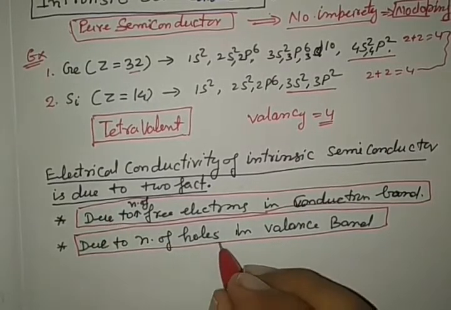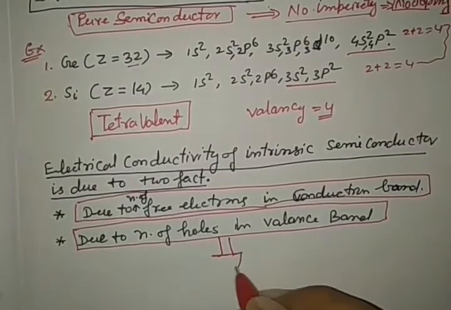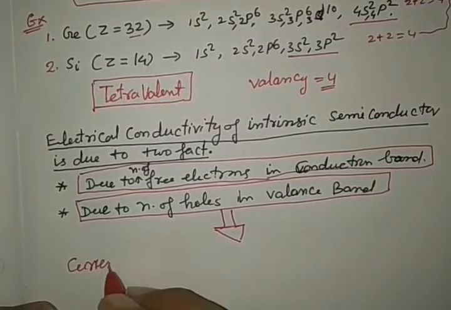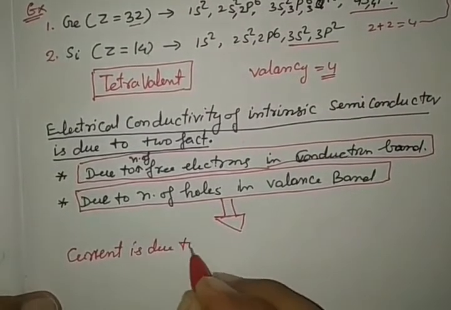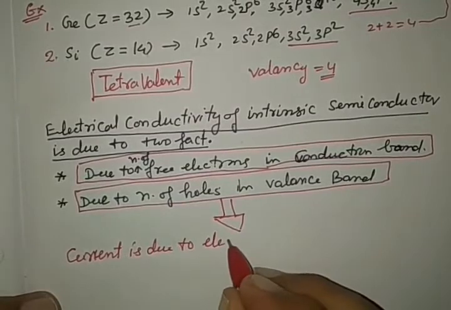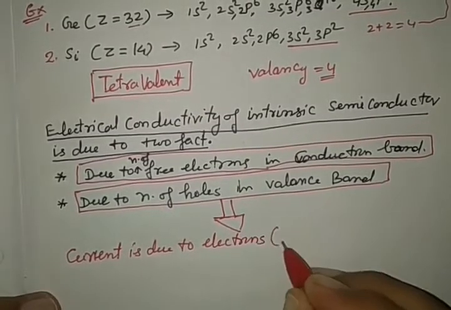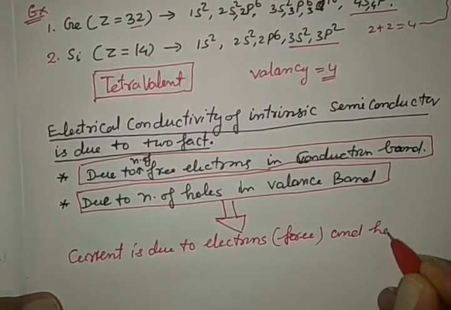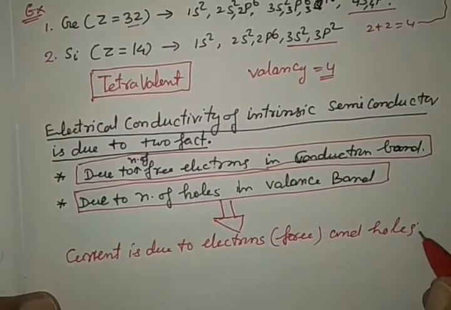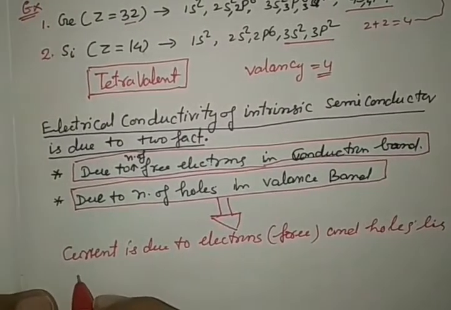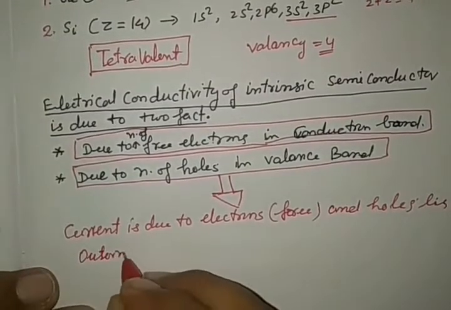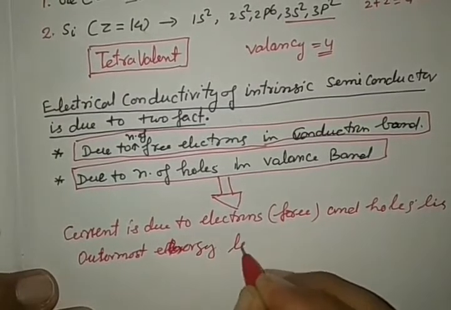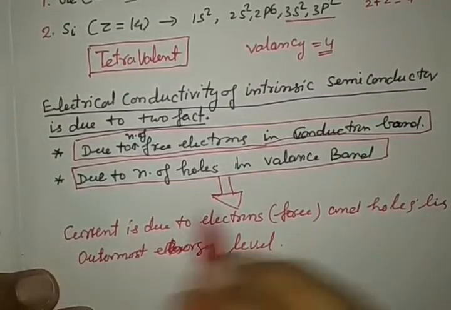What do these two explanations indicate? Current is due to electrons, called free electrons, and holes, which lie in the outermost energy level. This is very important.